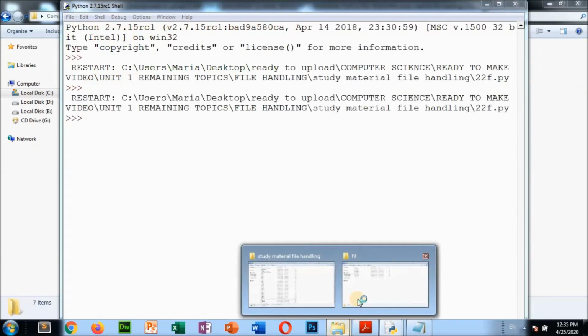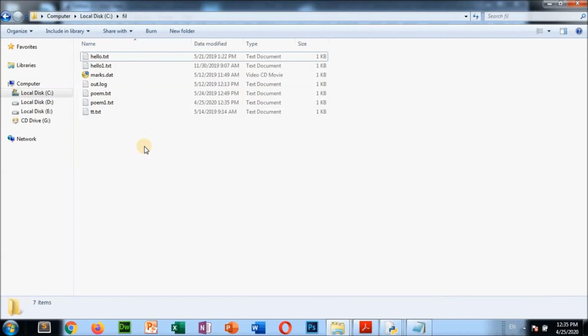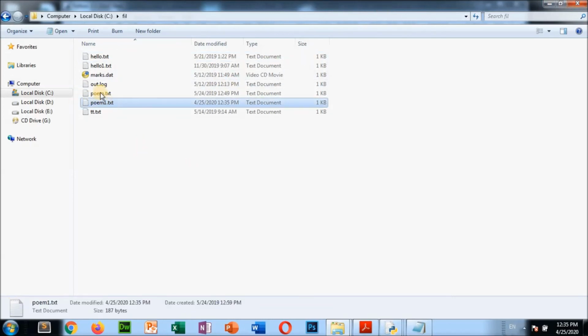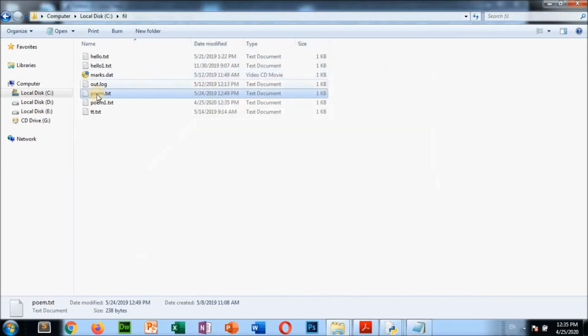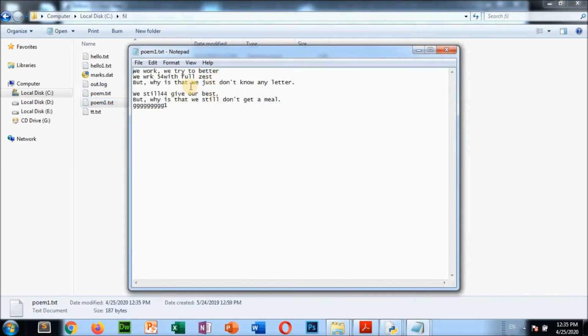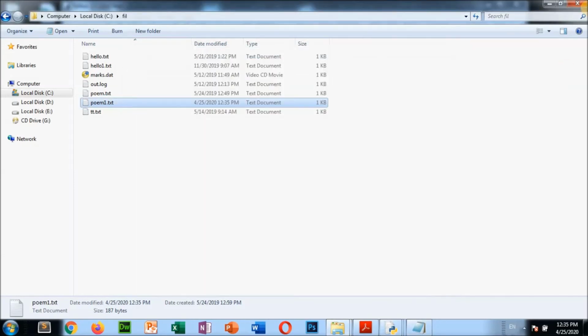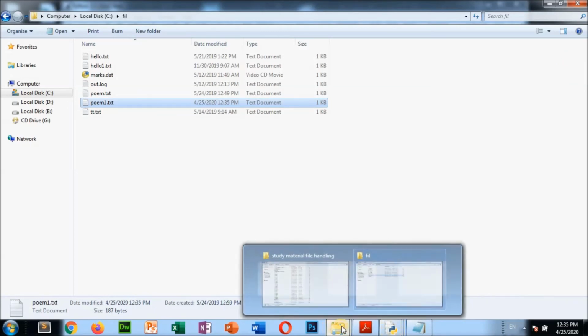Now again I open this folder, and see, poem1 is there. This poem1 has come here. In poem these contents are there, and in poem1 the same records are there. Clear? So like this we can copy a source file to the destination.